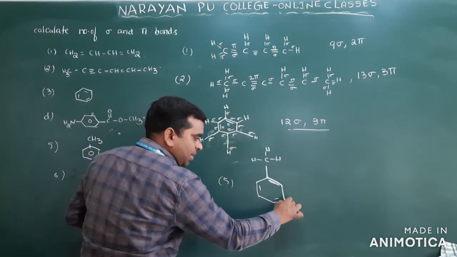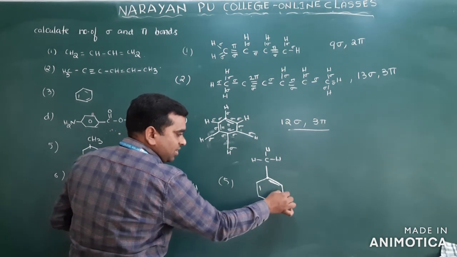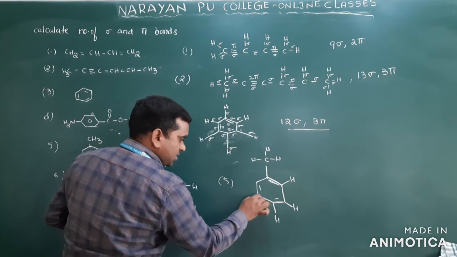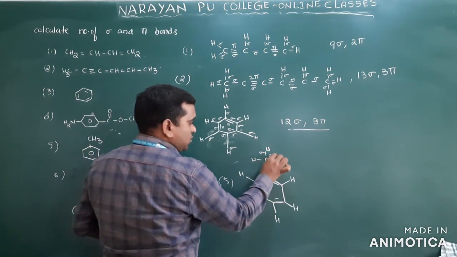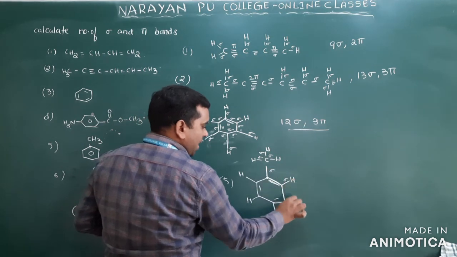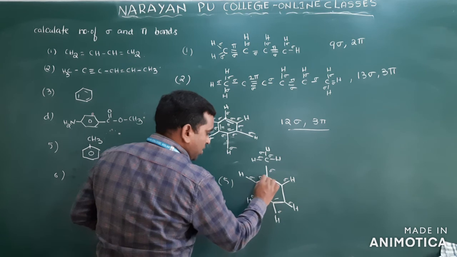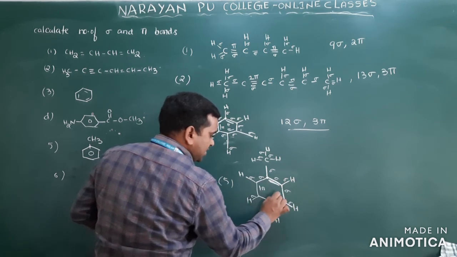But the remaining carbons show only 3 bonds: to this carbon, 2 and 1, 3. So the fourth one is hydrogen. So for all these remaining carbons, first one, we have sigma bonds: 1, 2, 3, 4, 5, 6, 7, 8, 9, and here all these are sigma bonds. Sigma, sigma, sigma, sigma. These are pi bonds.